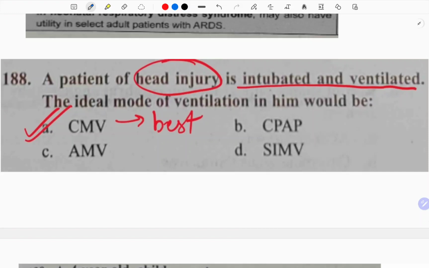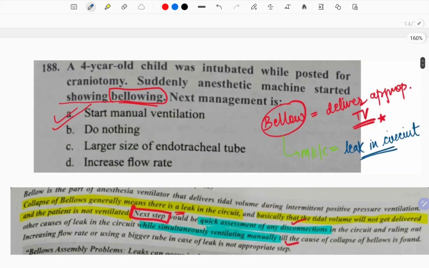Even anesthesia people are not able to explain it properly. Now next, a patient of head injury is intubated and ventilated. The ideal mode of ventilation in him would be, see, if he is a head injury, he won't be able to do spontaneous breathing because either his brainstem would have been damaged, and because of that the respiratory center might have got damaged, so he won't be able to do spontaneous breathing. So the best for that is the controlled mechanical ventilation, because this is the only one where you forcefully give the patient and go for the controlled breathing.